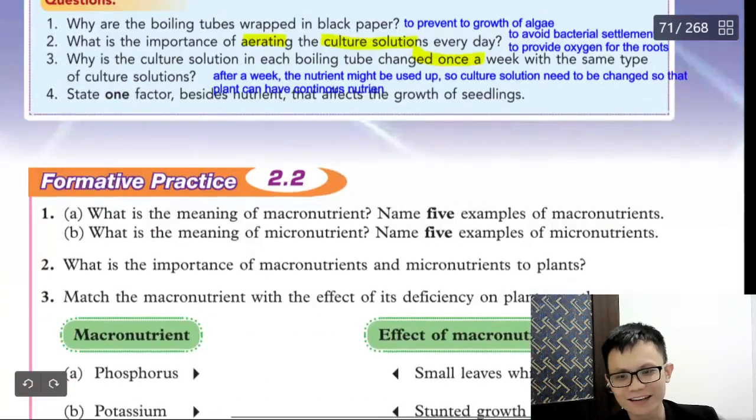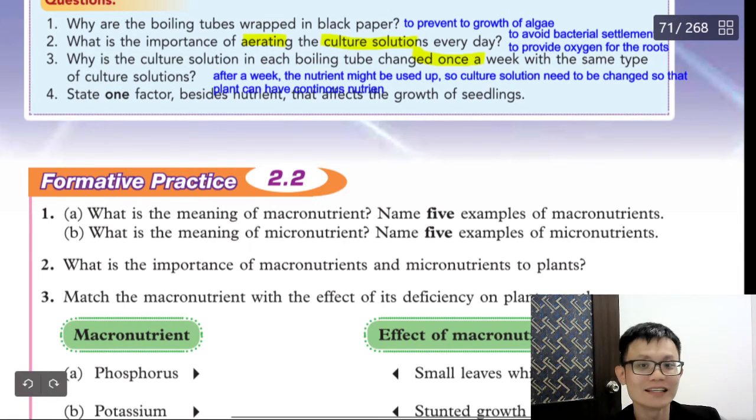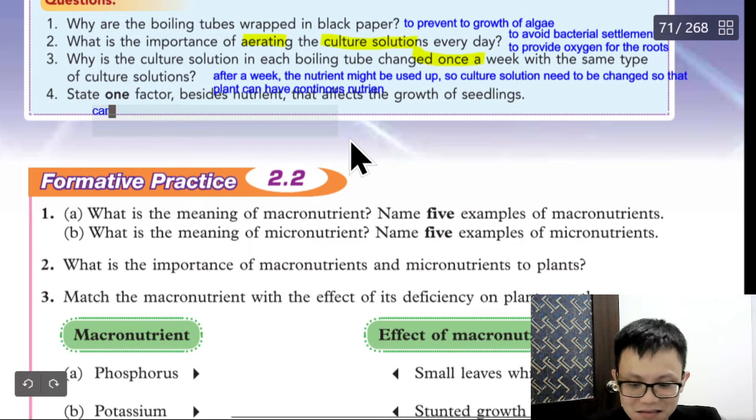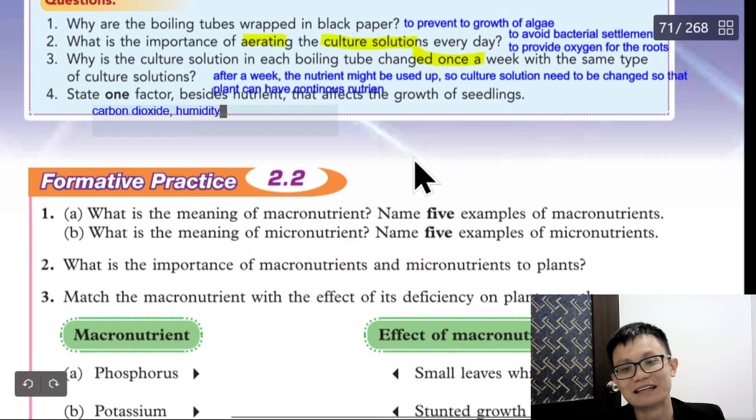Why the question here is like so difficult? Seriously? They ask this in exam. I mean, like, this is the new syllabus, so it's really something new. So just put here gases, carbon dioxide, or humidity. I mean, this is really difficult. Seriously difficult.